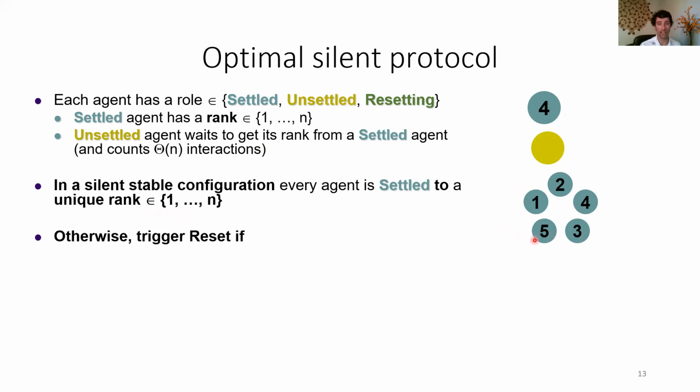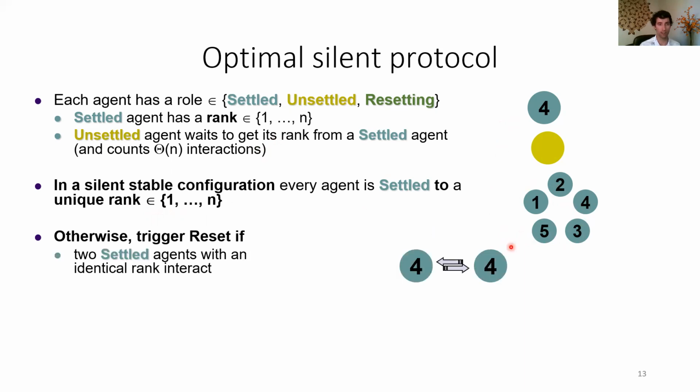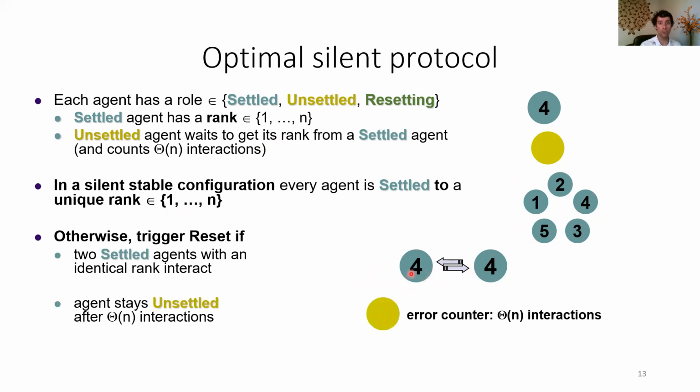And we're going to get there by moving through a reset mechanism. There are 2 ways to trigger a reset. One is 2 settled agents have the same rank, so if there are any rank collisions, we'll detect that. Or the unsettled agents have a counter up to a linear number of interactions. So either of these will, in linear time, detect an error and move us through the resetting phase.